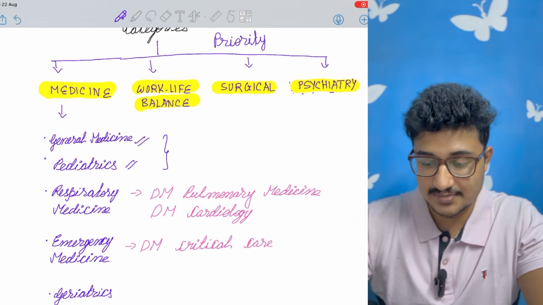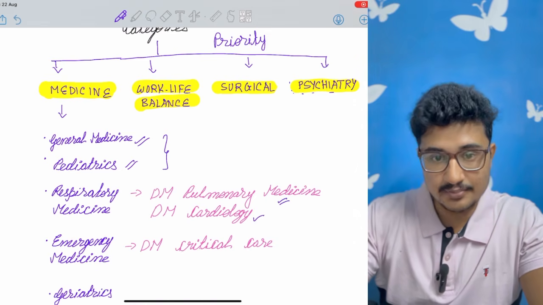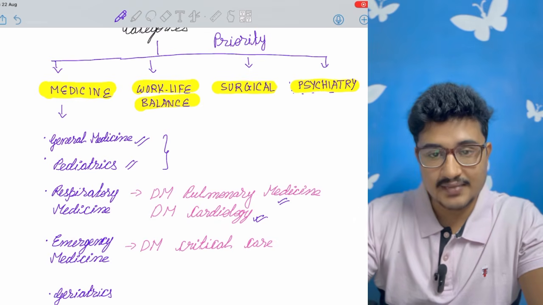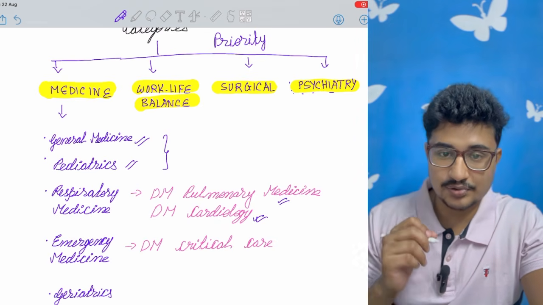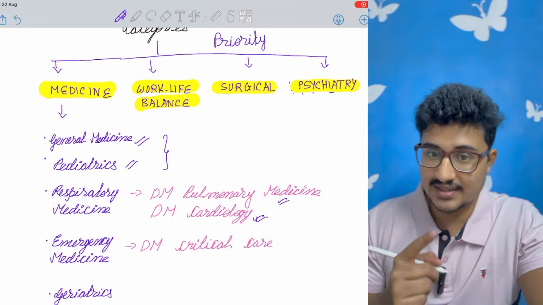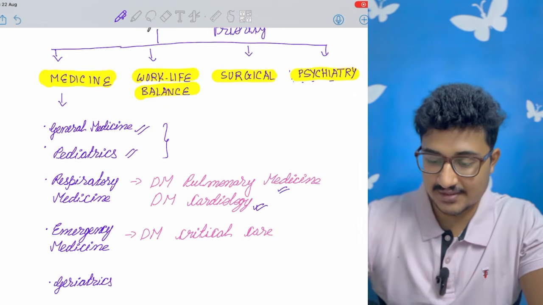After that is respiratory medicine. The scope here is that you can do DM in pulmonary medicine and also DM cardiology. As you know, cardiology is a top-notch department, so you can do DM cardiology also after doing respiratory medicine. So this one is also open, you can do cardiology.